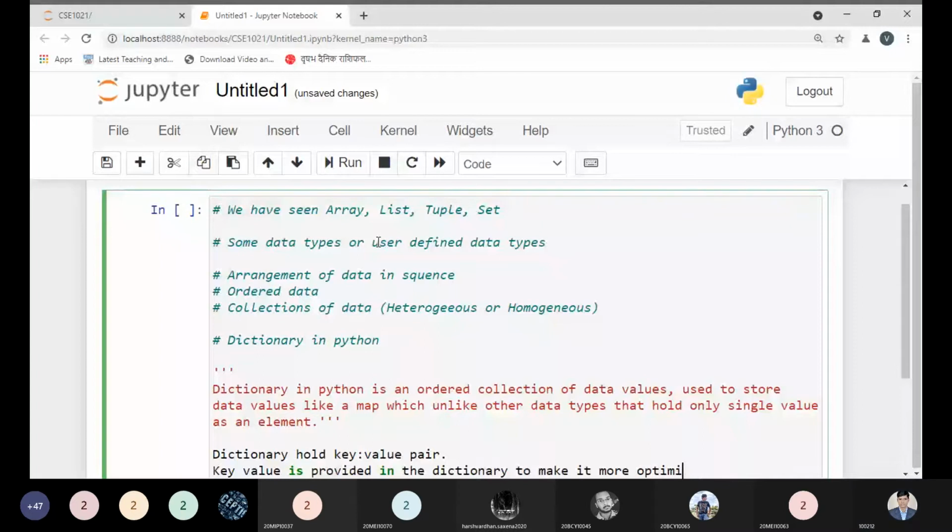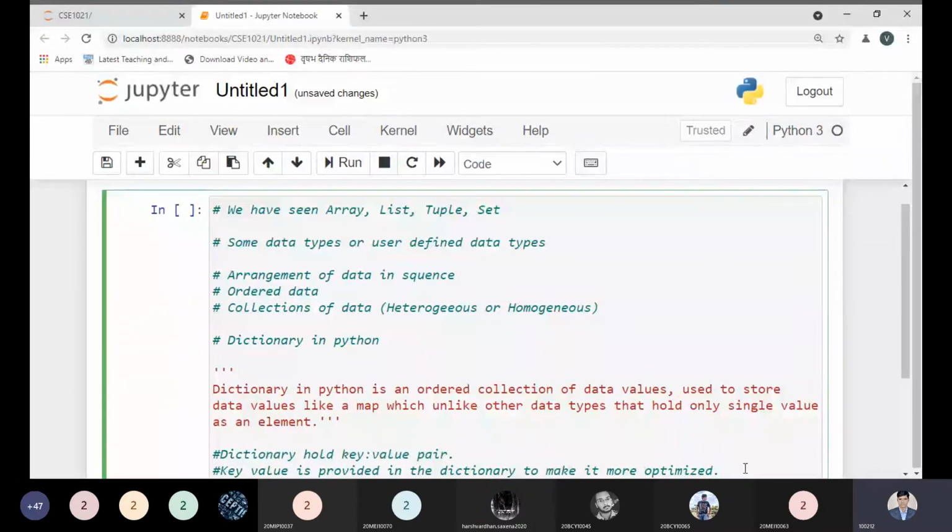Just like a normal English dictionary, if you want to search for something like rat or cat, you will see the spelling, R-A-T. First you choose R, then A, then T. So you have some key, and according to that key you will find your value. So in a dictionary, if you want to define your data type, you must have two important parts: the key colon value pair. I'm putting this statement into the comment section for understanding purposes.